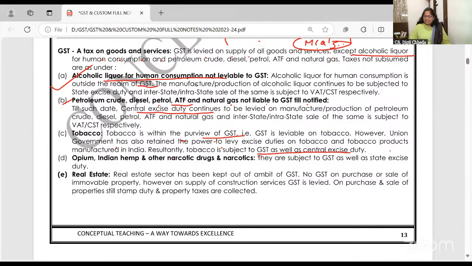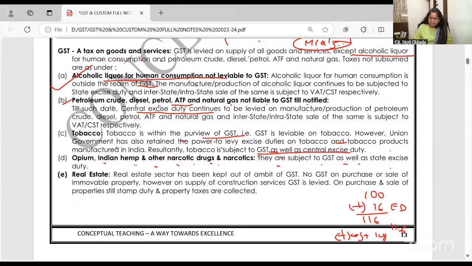Resultantly, tobacco is subject to GST as well as excise duty now. ये क्या बात है? See, on 100 rupees product tobacco, 16 rupees is excise duty. And 116 पे GST लग रहा है. Say 10%, 11.6. So till date, if I say cascading effect is not there, it's still there in tobacco. GST भी लग रहा है, excise duty भी लग रहा है. Opium, Indian hemp, narcotic drugs, these are subject to GST as well as excise duty.